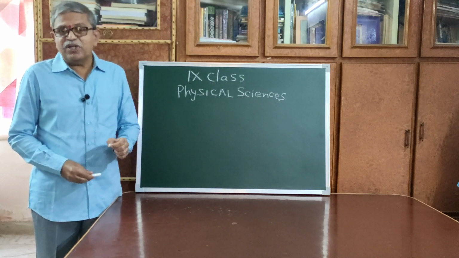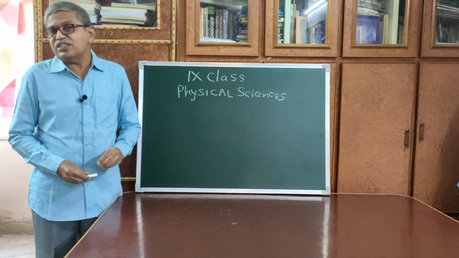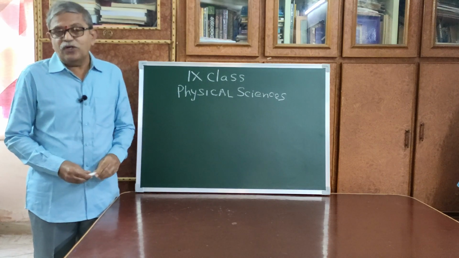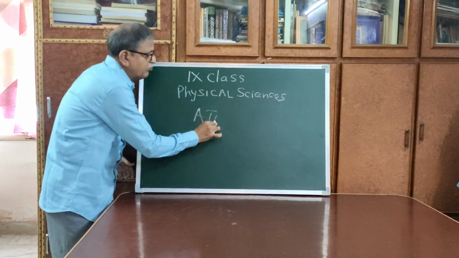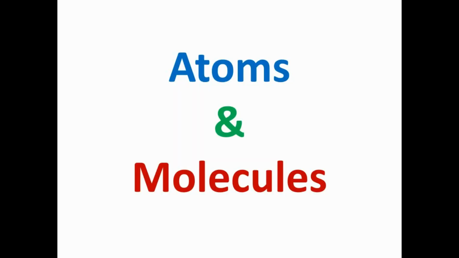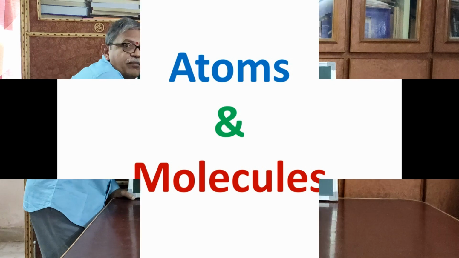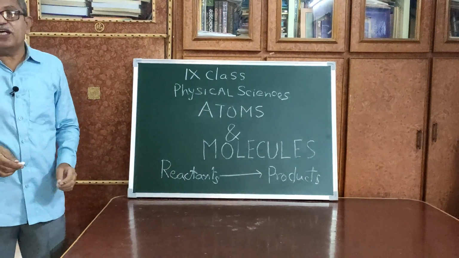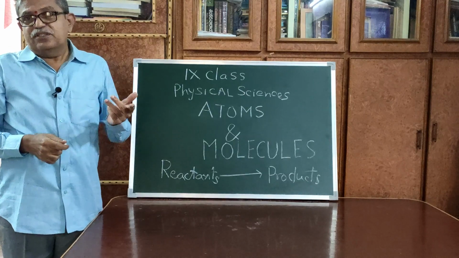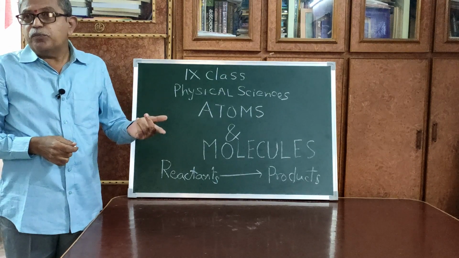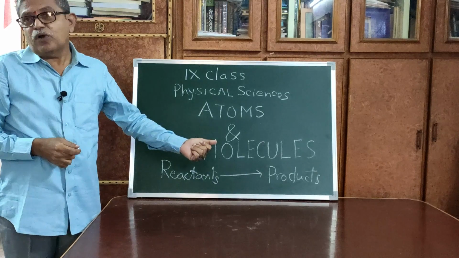So the title of the lesson is atoms and molecules. In this chapter, we use certain terms: atoms, that is elements, and compounds, reactants and products.